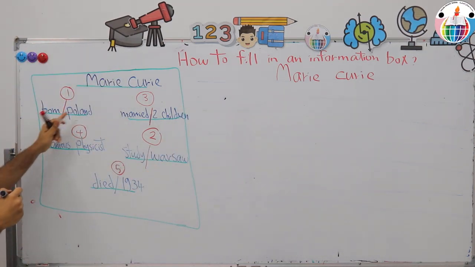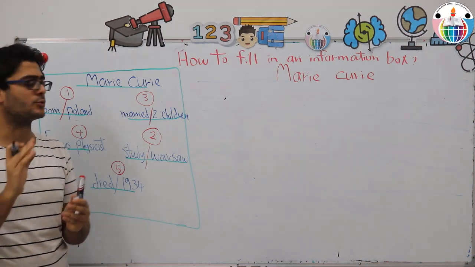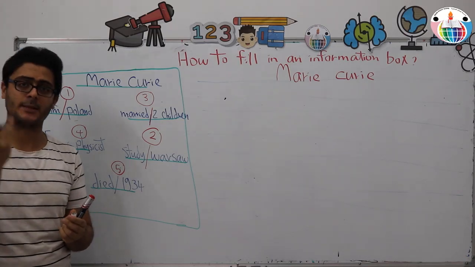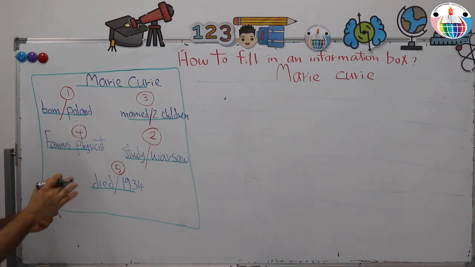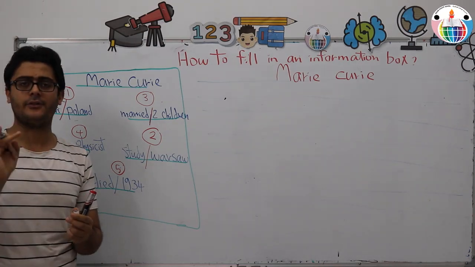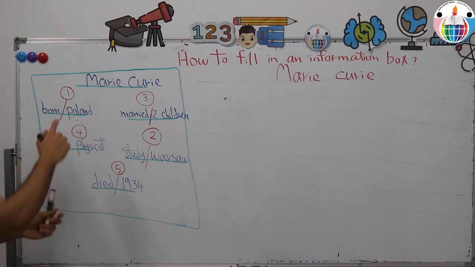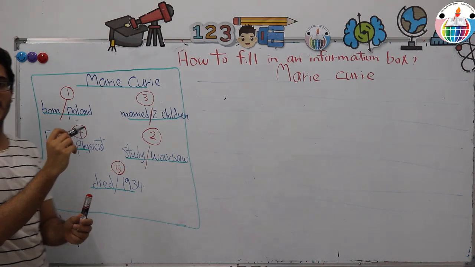First idea, born in Poland. Remember that each sentence should have the 3 main elements of a sentence, which are subject, verb, and an object. For example, born is the verb, and Poland is considered an object.